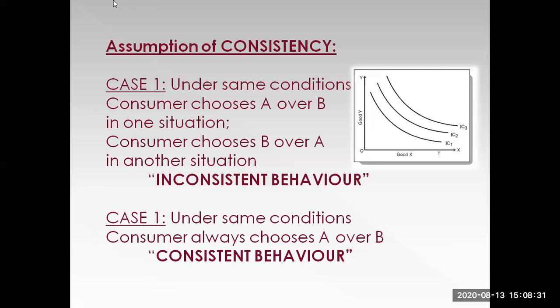What you'll find out is that, assuming the consumer is consistent in his or her behavior, if we see that the consumer is choosing one bundle over the other, and in some separate situation the consumer is choosing the reverse alternative, then we assume that the conditions have changed. That's a very important aspect of the approach of revealed preferences.